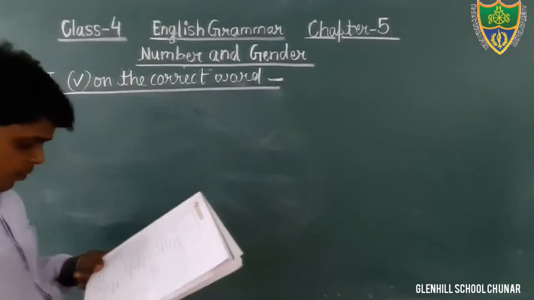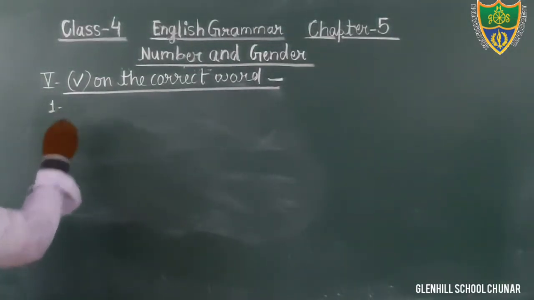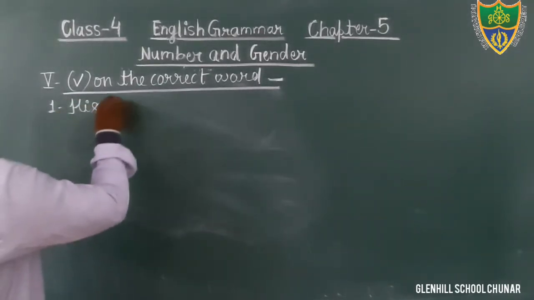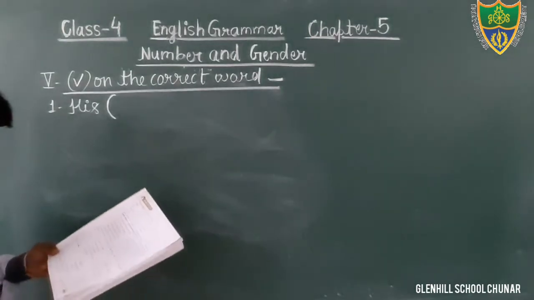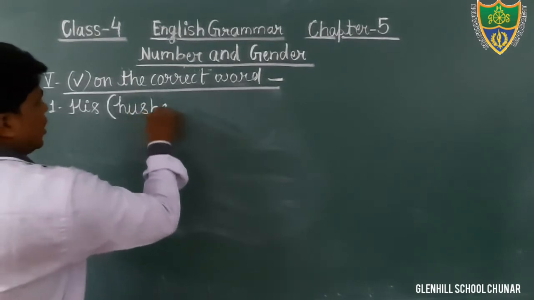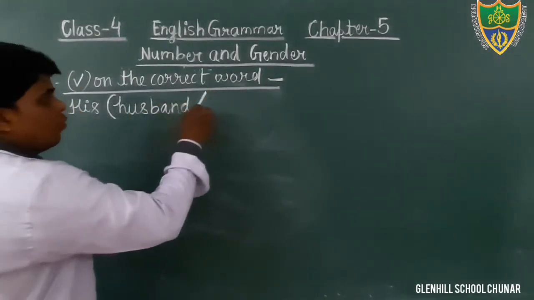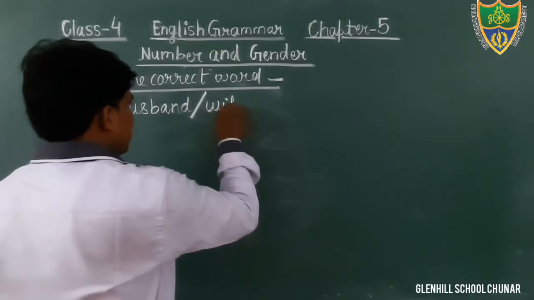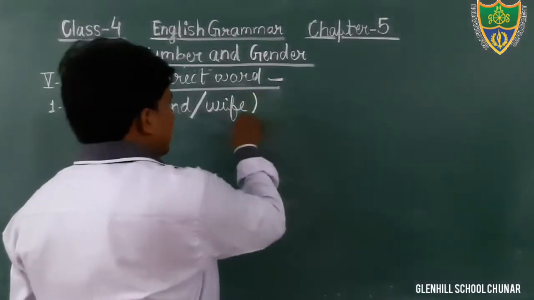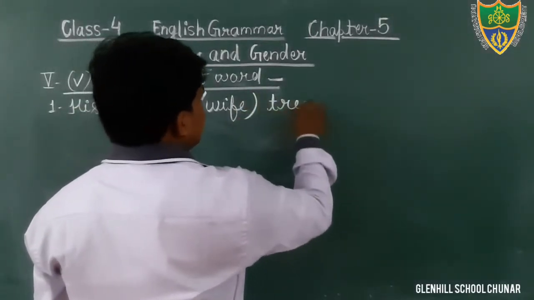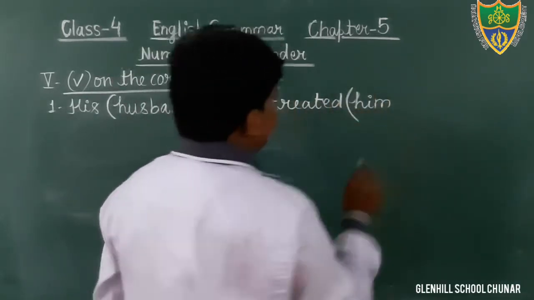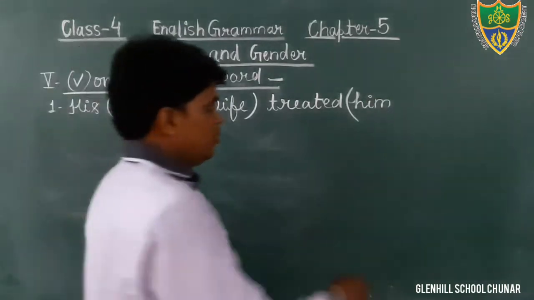Now we will see the question. First question. What is given? His. Just see, students. His is given. Here in the bracket, it is written what? Husband and wife. You have to select only one. Husband and wife. Treated him. Dear students, it is also in bracket. Him or her.